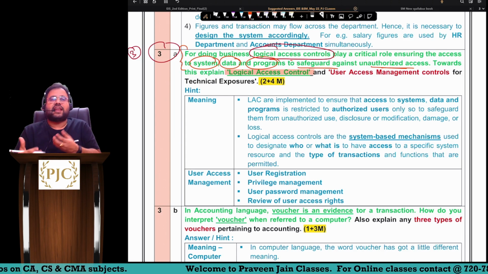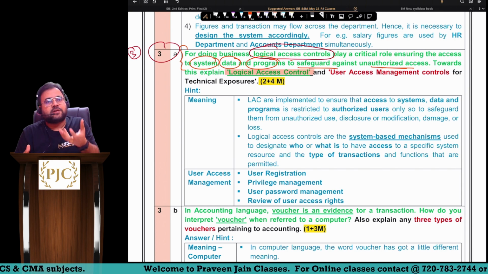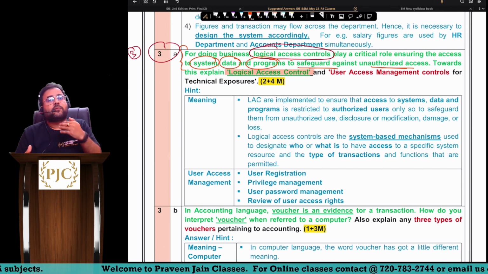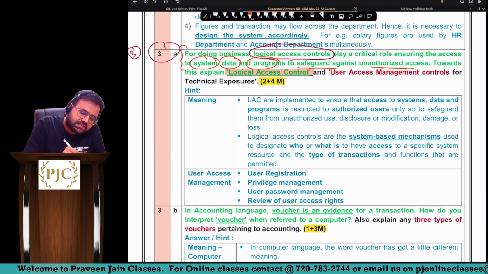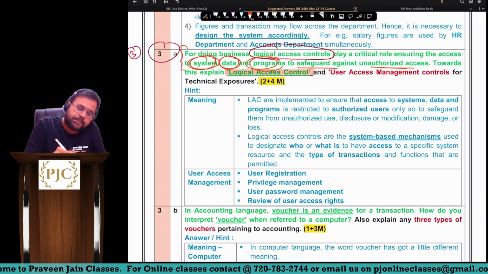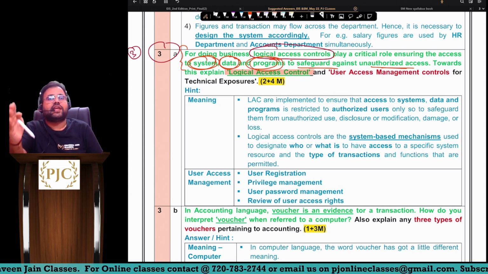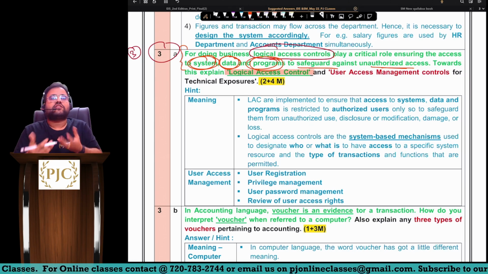Now, what is logical access control? Sir, these are system based controls. First point, sir. Why are they applied? Sir, these controls are applied to ensure that access to system, data and programs is given to only authorized users, sir. Okay. So this is what you are supposed to write.